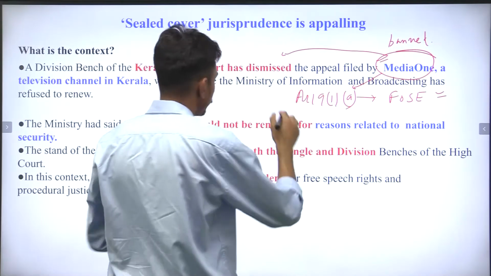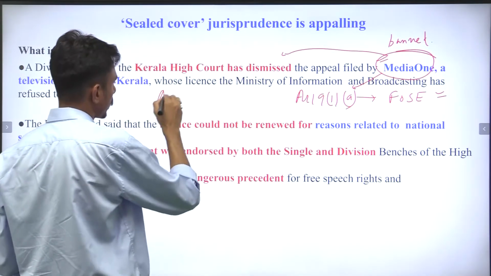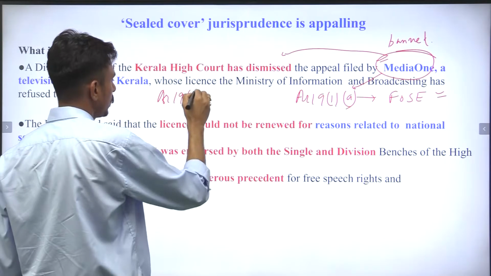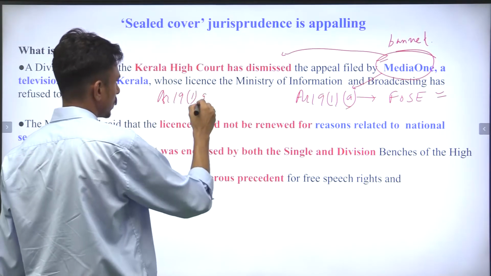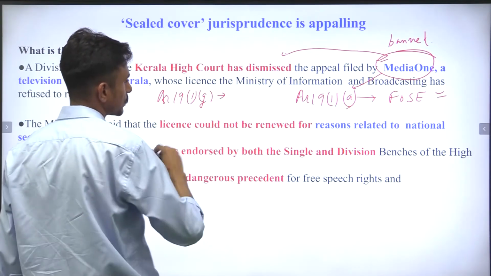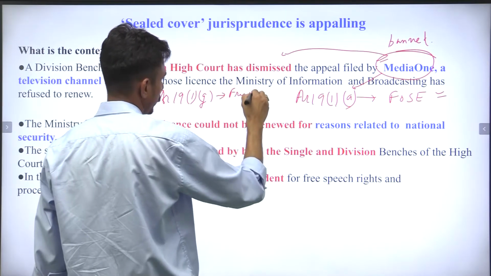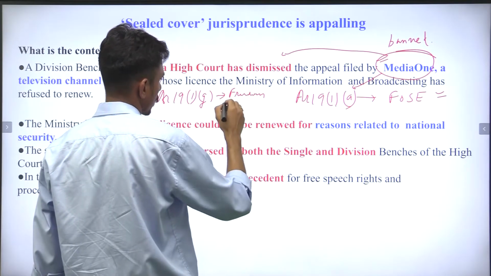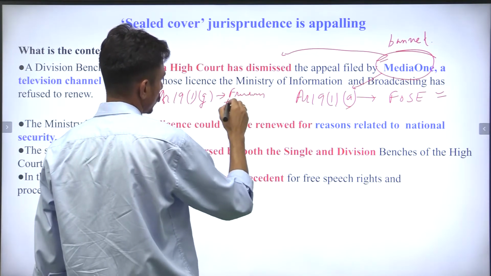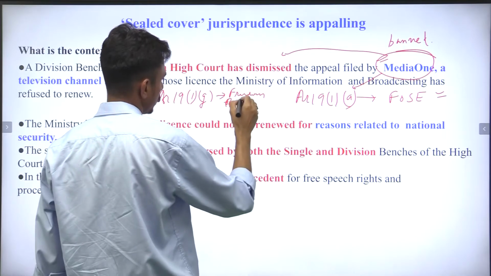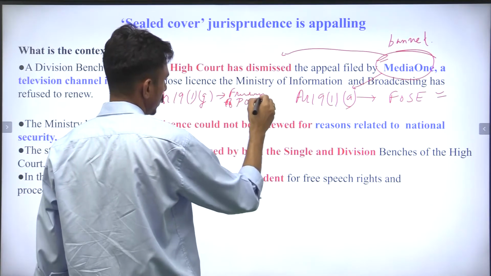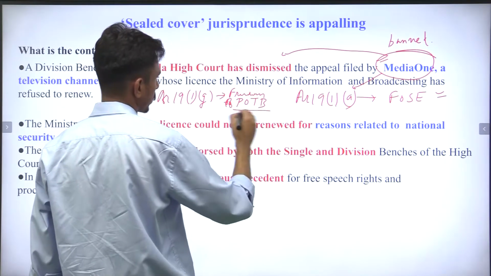At the same time, it is also a violation of Article 19, Clause 1, Subclause G. What is Subclause G? It is the freedom of profession, occupation, trade and business, POTB, right?